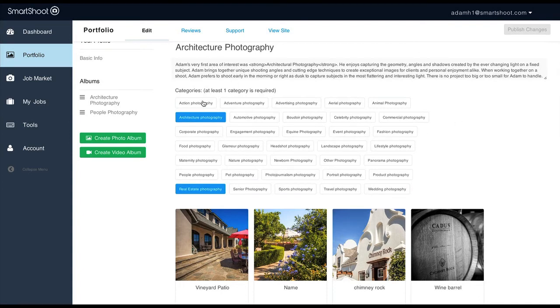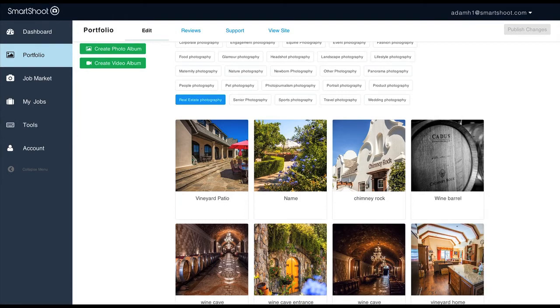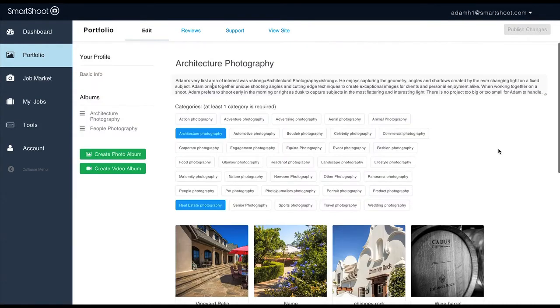So if you shoot architecture, maybe you want to tag it with the architecture and the real estate category so that it appropriately shows up in searches and we connect you to the right jobs. And of course down below you'll have images related to just that category and that type of work that you do. So a good way to think about the albums is organizing your images or your videos based on the type of work that you do for a client